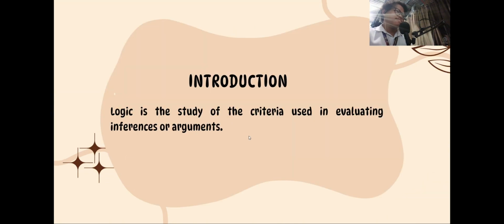This lesson will help us understand how to think clearly, evaluate arguments, and form sound conclusions. Let's start with the basics. Logic is a study of how we evaluate arguments. In simple terms, it helps us understand why we believe something and whether that belief is actually supported by good reasons or evidence.